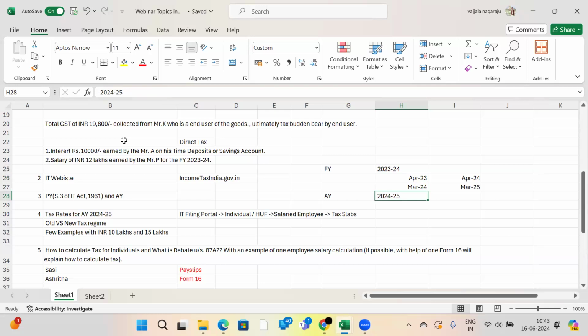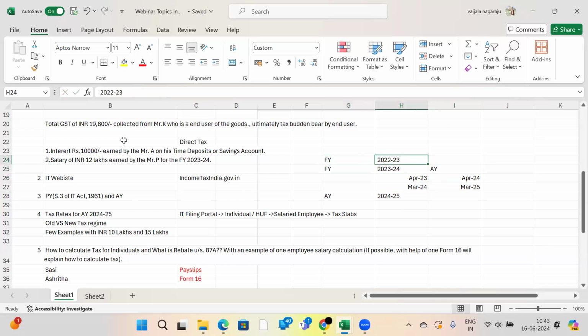Why I am mentioning the coming financial year: after 31st March 2024, 1st April 2024 will also be one financial year. But every financial year is also an assessment year to the previous financial year. Suppose financial year 23-24 is the assessment year to the financial year 2022-2023.